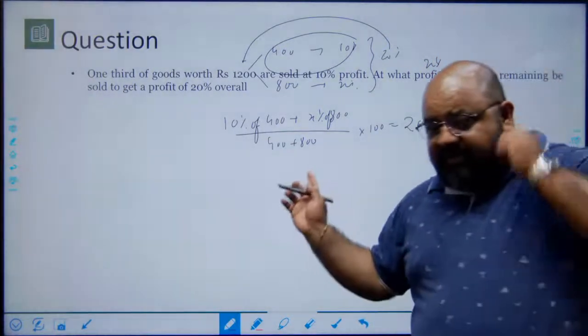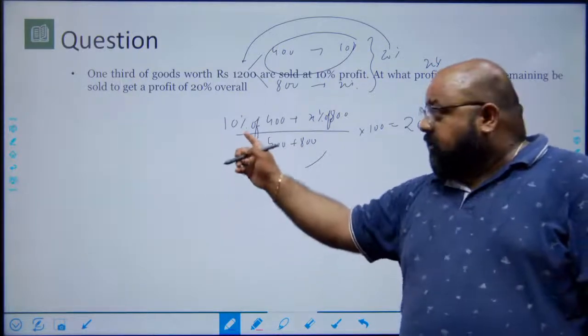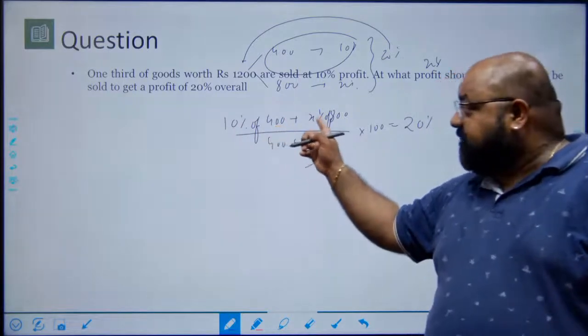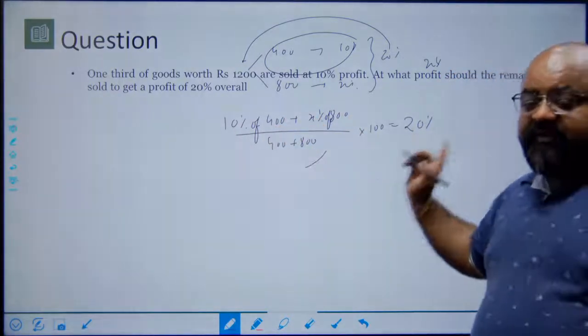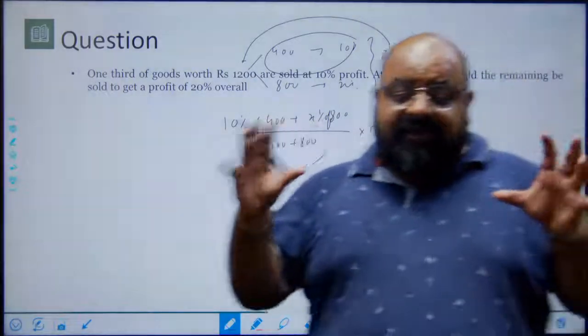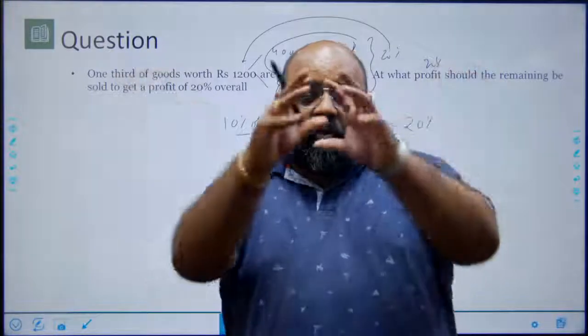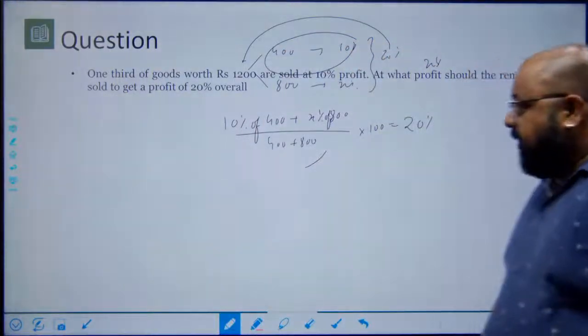Right? If you look at this, this is the exact representation of a weighted average. Marks into number of students plus marks of the second into number of students upon the number of students is equal to the average mark. So here two different things are mixed. One has 10% profit, the other is x% profit. Overall, I'm getting a 20% profit. So I could use alligation as well, right?